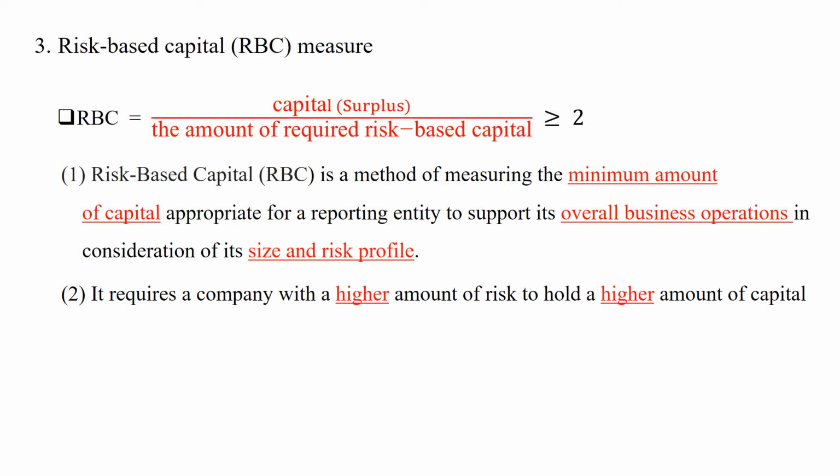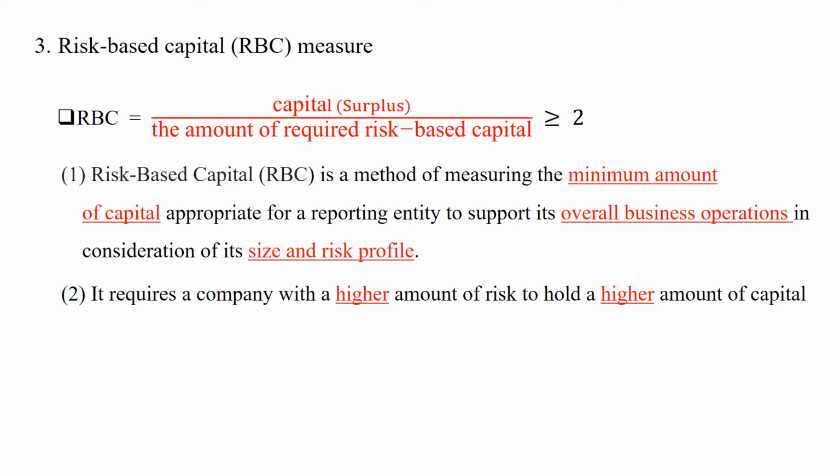Risk-based capital, RBC, is a method of measuring the minimum amount of capital appropriate for a reporting entity to support its overall business operations in consideration of its size and risk profile. So if this company takes a lot of risk, invests in a lot of risky assets, sells a lot of risky products, this insurance company should hold a higher amount of capital.